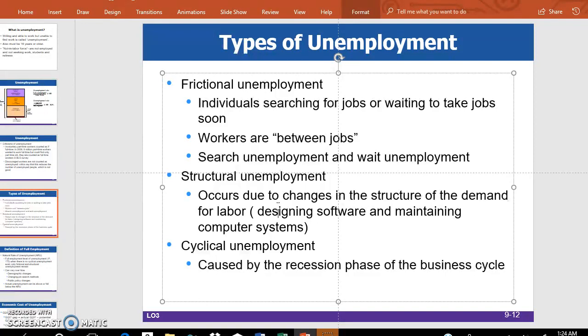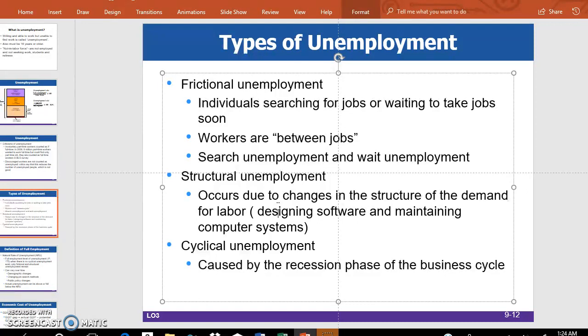by the employers. So this is a mismatch between skills demanded by the employer and the skills possessed by the job applicants. Like designing software and maintaining computer systems, there is a big vacancy, right? Businesses want to hire a lot of people in these areas, so demand is very high, but not enough supply. Many workers are unemployed because they don't have these skills. So we call this structural unemployment.